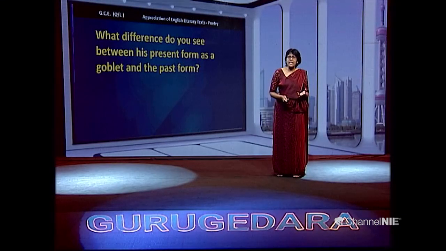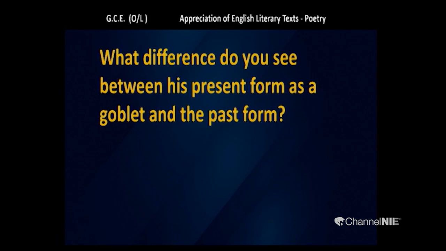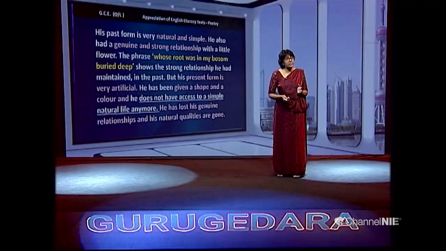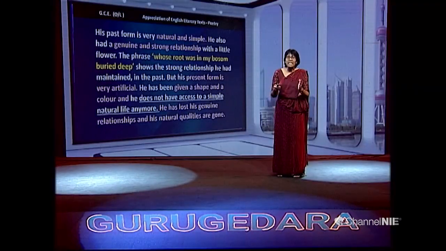What difference do you see between his present form as a goblet and the past form? This is very important. His past form, again I am telling you, was natural and simple, a lump of clay. He also had a genuine and strong relationship with a little flower. And the phrase, "whose root was in my bosom, buried deep," shows the strong relationship he had maintained in the past. But his present form is very artificial.